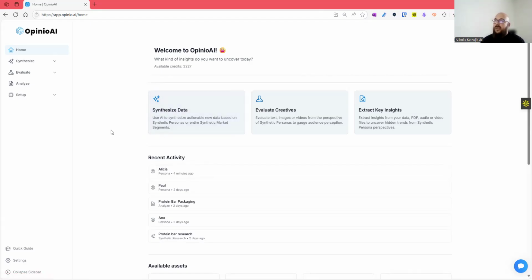Ultimately, we built OpinioAI to be super easy to use the power of synthetic respondents and synthetic market segments to get you new data, again, evaluate creatives, and analyze the existing data you have.